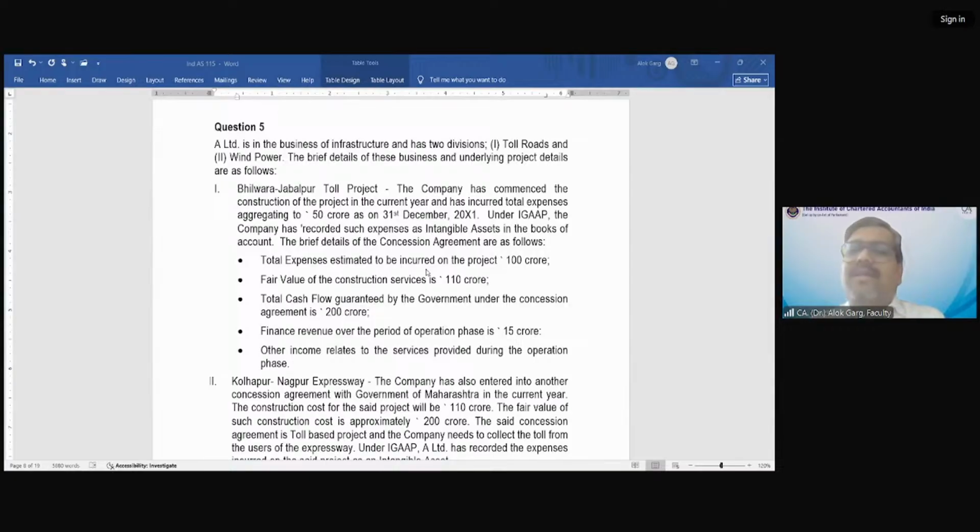But here the government is not fixing any amount. The government has just given a right to collect toll. You have a right to collect toll. Doesn't matter if 1 rupee comes, it belongs to you. If 1 crore comes, it belongs to you. In that case, is there any contractual right to receive cash? Is there any guarantee for the cash?